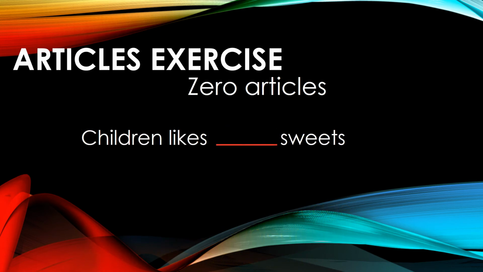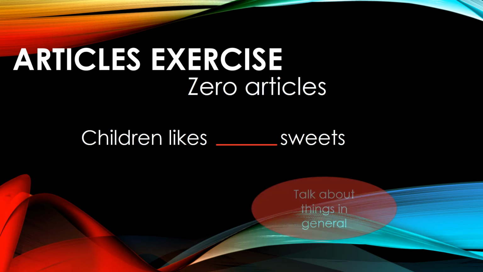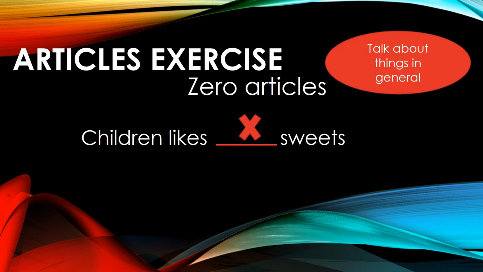First, we can see an example. Children like dash sweets. In this example, we should not put an article because it just talks about things in general, that is, sweets. It does not specify a particular sweet. So there is no article in this sentence, so we have to avoid the article. The answer is the sentence itself: children like sweets.